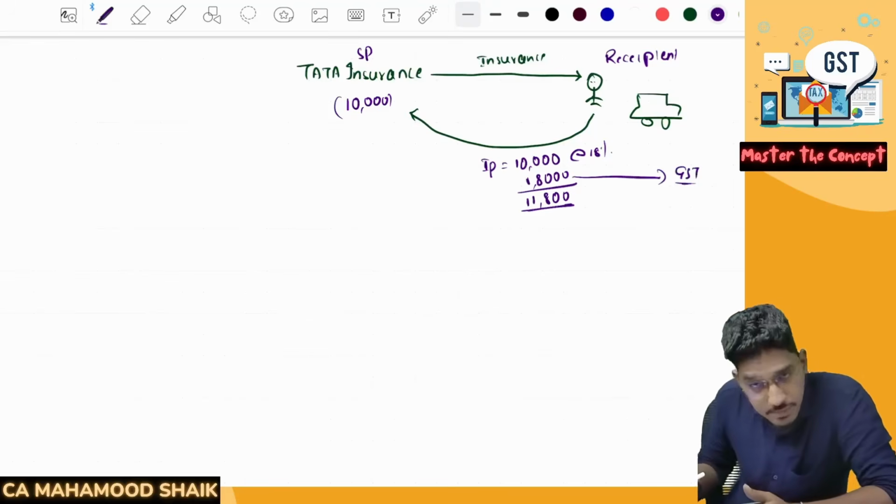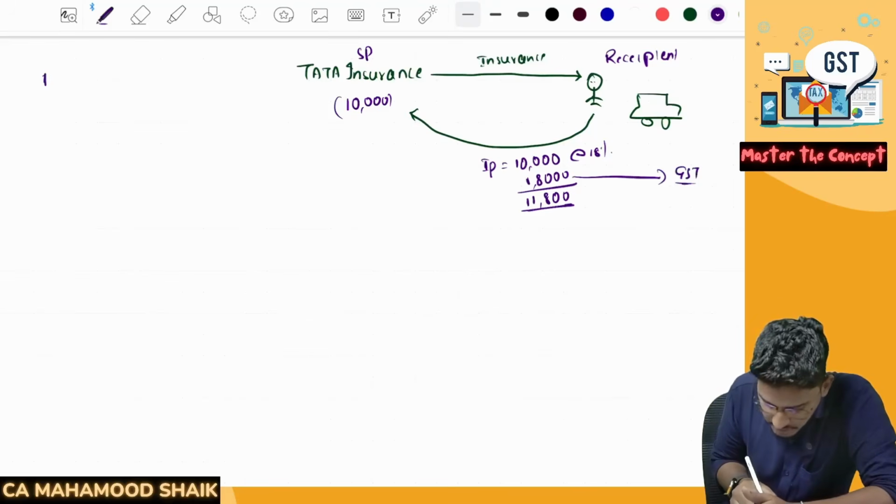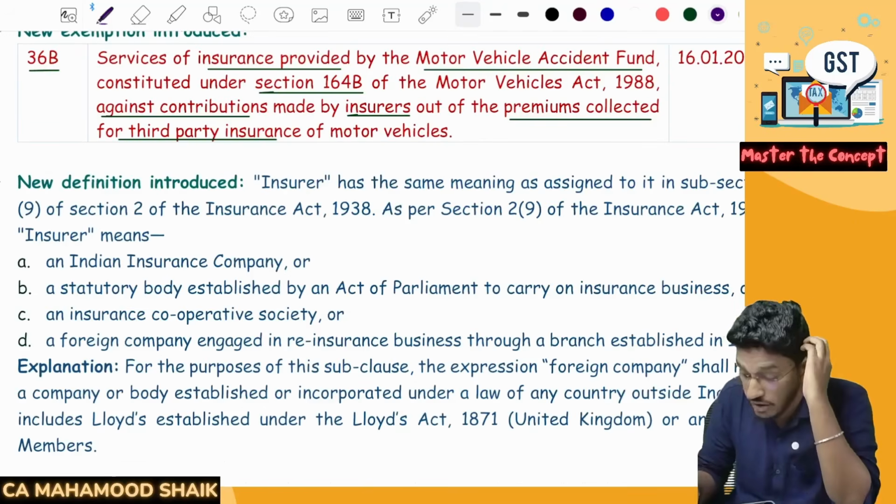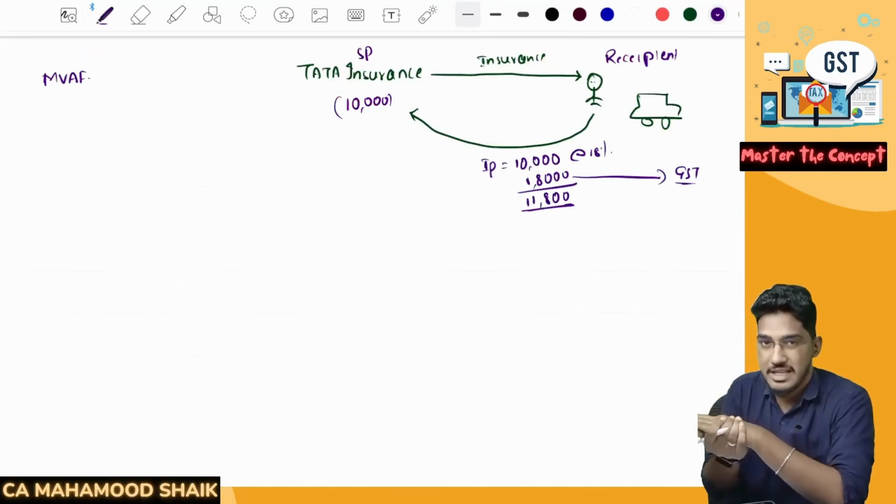Now, as per the Motor Vehicles Act, there is one fund created, the MVAF, Motor Vehicle Accident Fund. What is the name of the fund? Yes, the Motor Vehicle Accident Fund, which has been created.